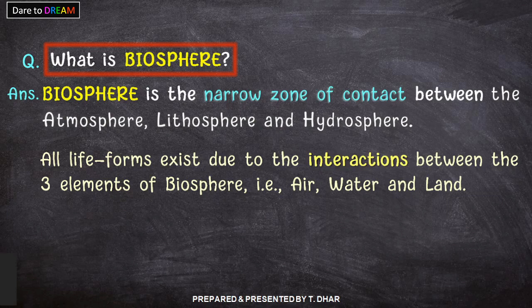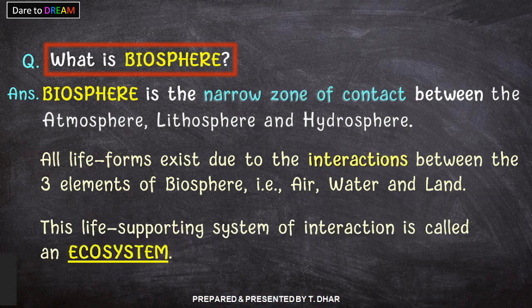No, we cannot survive. Similarly, we cannot survive only in water without air and land. And no life form can exist only on land without air and water. So the interactions of all these three elements of biosphere are needed for all life forms to exist and survive.